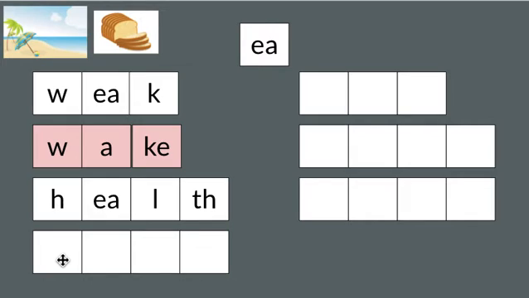What letter represents the D sound? D. What letter represents the R sound? R. What letters work together to represent the E sound, like in beach? EA. What letter represents the M sound? M. This follows our pattern because the E and A are working together to represent the long E sound, like in beach. D, r, e, m.